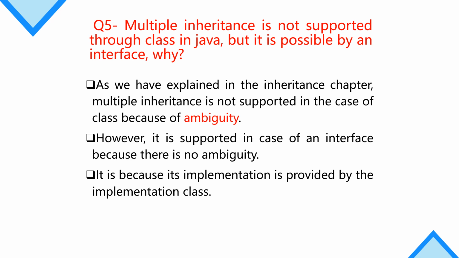So the answer is that multiple inheritance is not supported in the case of class because of ambiguity. And why is it possible through interface? It is supported in the case of an interface because there is no ambiguity. So why is there no ambiguity? It is because its implementation is provided by the implementation class. The interface does not have any implementation. Its implementation is provided in the implementing class.